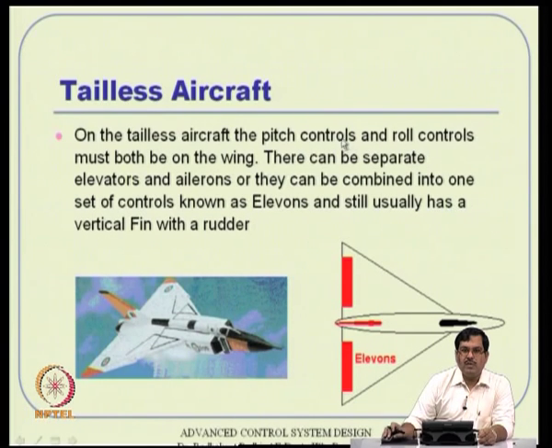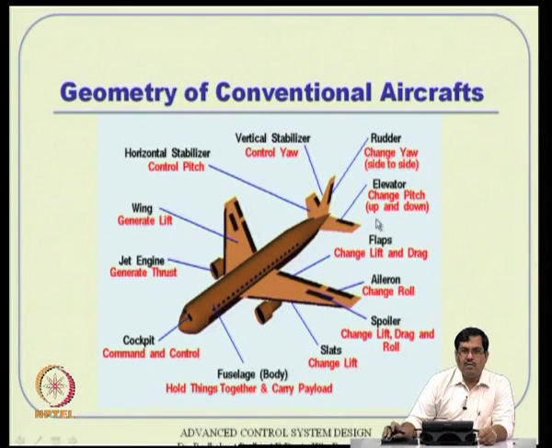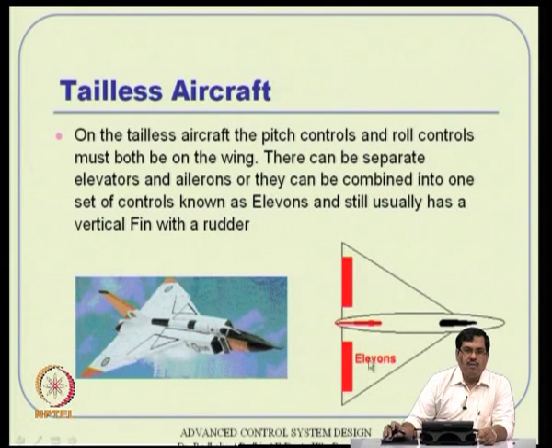What happens here is the pitch control and roll controls. Pitch control is typically done through the elevator and roll control through ailerons, but here they are done together, what is called elevons. If they are deflected in a symmetric way, they serve as elevators, and if they are differentiated, they serve as ailerons.